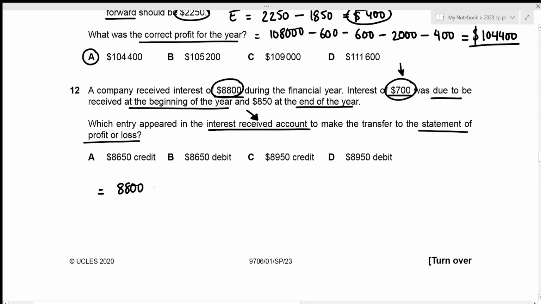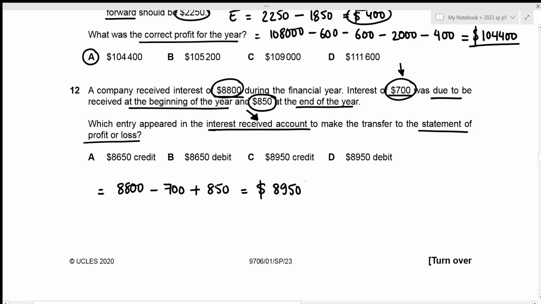So I'm just going to deduct it. Then we have 850 due at the end of the year, which means that this is the interest incurred in this particular year, which has not been received yet, but it should be included in the income statement, right? So I'm just going to add that amount of 850, which gives our interest received amount to be 8,800 minus 700 plus 850, which results in 8,950.